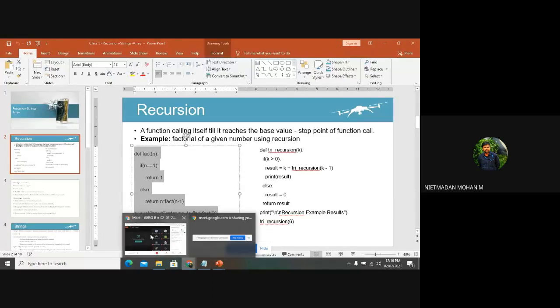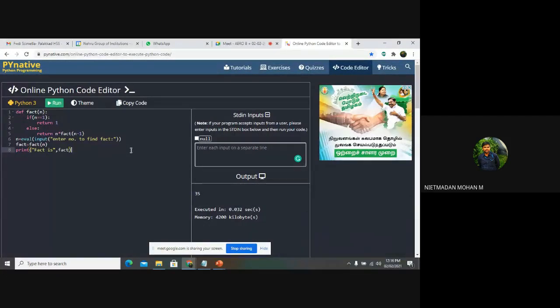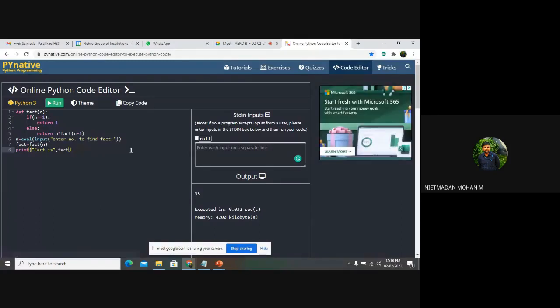We will move to the example code. So what is happening in these lines of code? What output am I getting over here? What process is happening in these lines of code? What is the program about? Sir, to find the factorial of a number, sir.